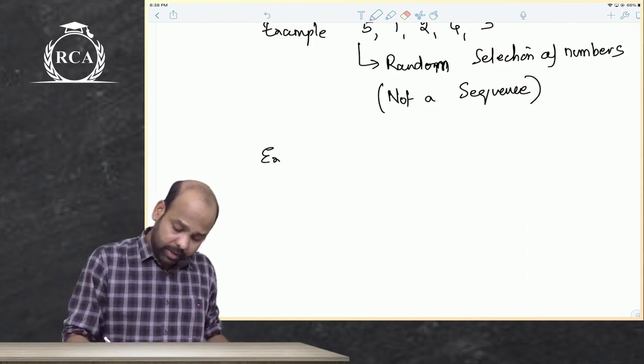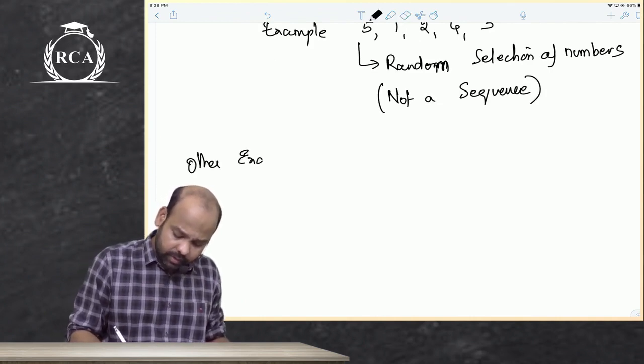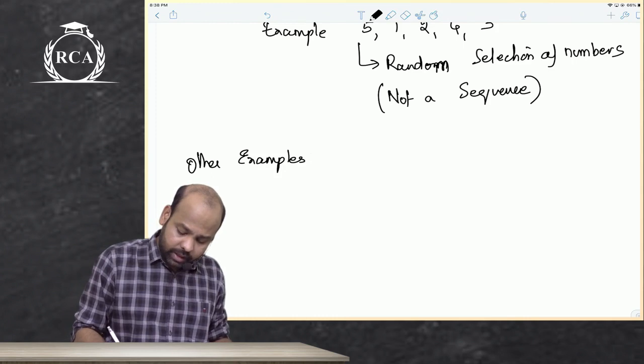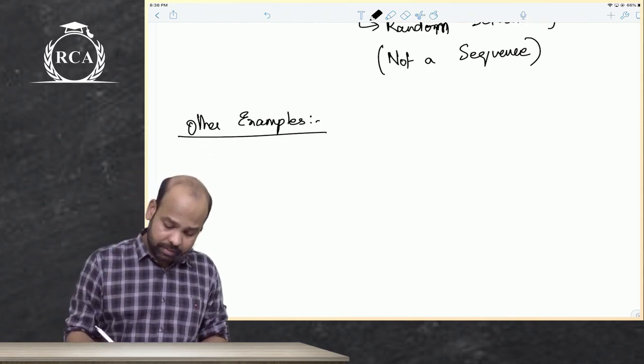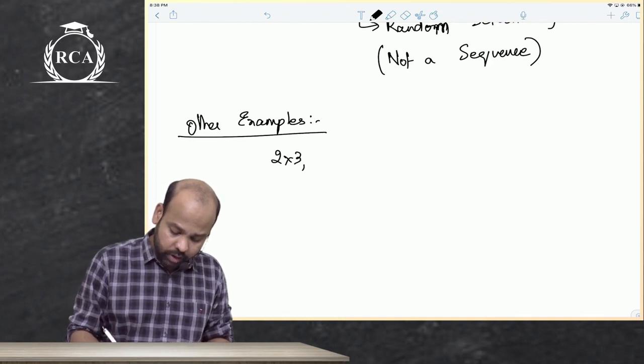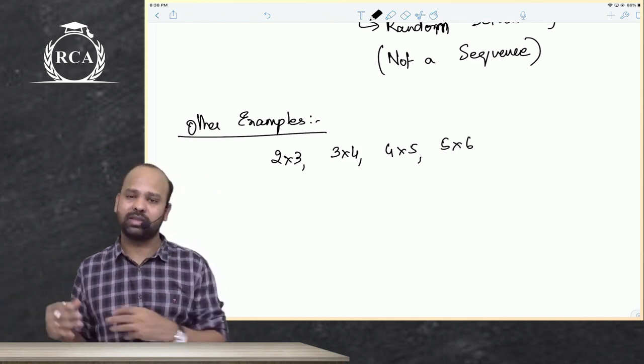Yes, there can be other examples of sequences, multiple other examples. Say one of these examples is if I have 2 into 3, 3 into 4, 4 into 5, 5 into 6. These are the terms.